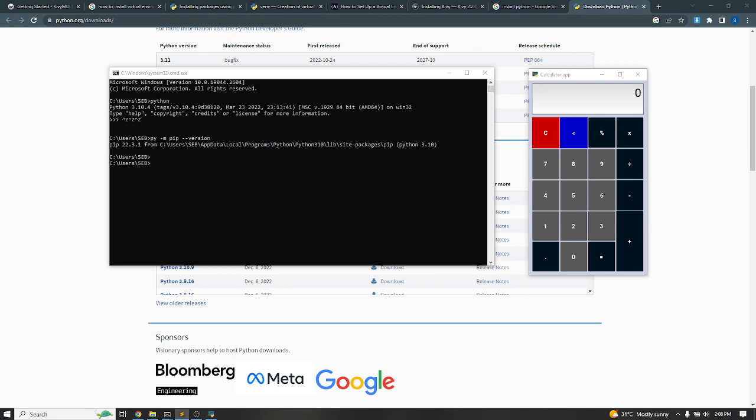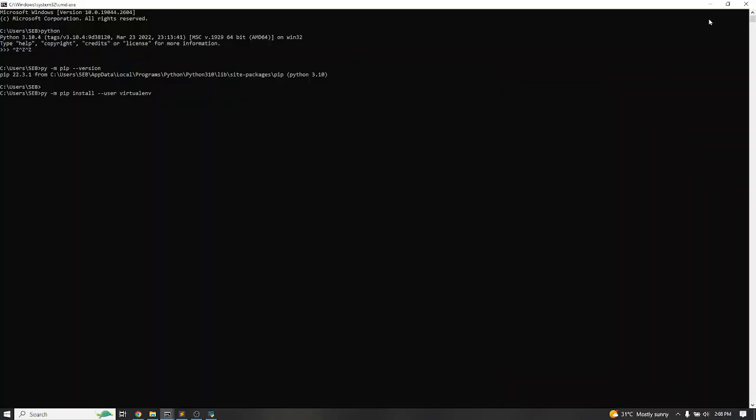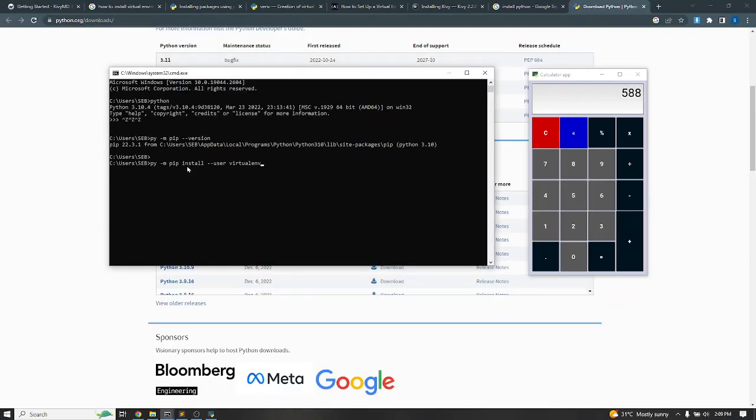Now the next thing is to create the virtual environment. But before you do that, you must install the virtual environment package itself. To do that, I'll show you the code from my other screen so that we will be fast with it. Let me copy that again. To install, you just use this command. Again, everything is on the screen in case you don't see. Let me just open it bigger. This will help you install the virtual environment in your Python.